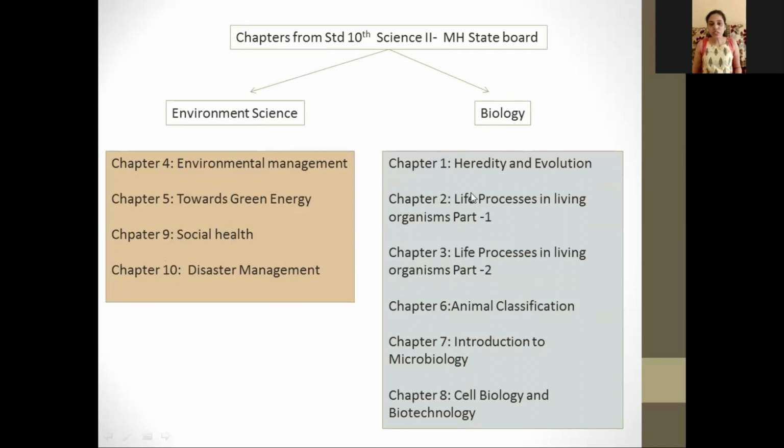So make sure that you study all of the chapters because each chapter is very important. Do not miss out on any chapter. So in the question paper, you will have question number 1A, 1B, 2A, 2B, question number 3 and question number 4. So you have 6 questions to answer in your paper. But let us see what type of questions will be asked under each type of question in your question paper.